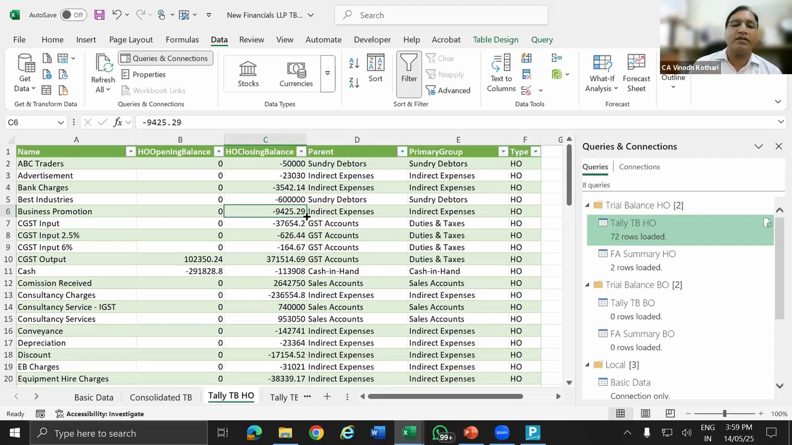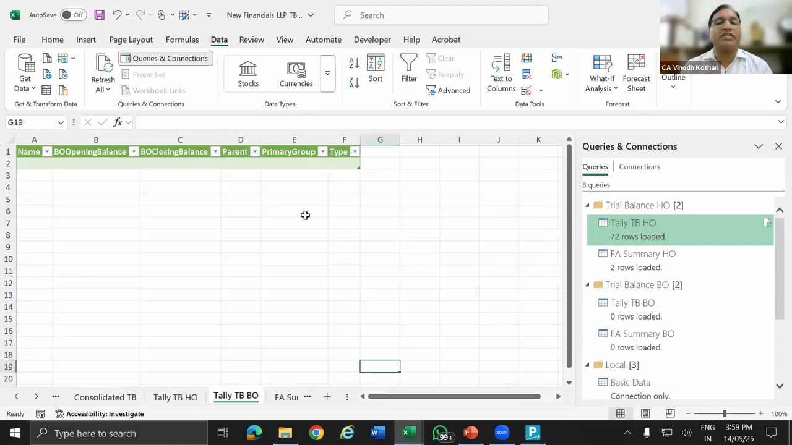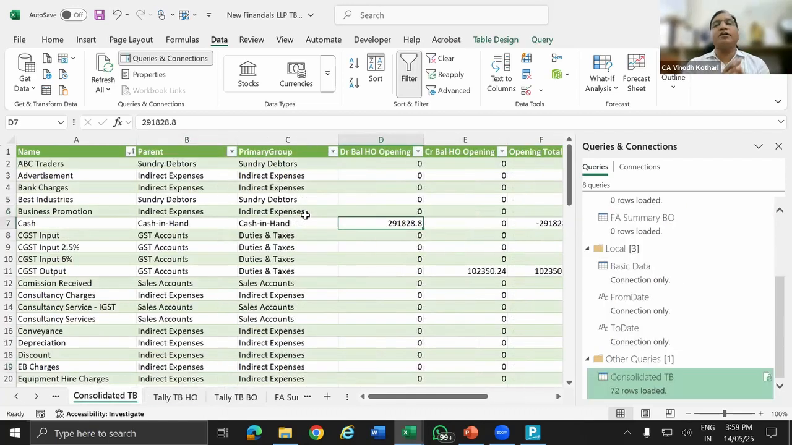Positive value means credit balance. So this is what is your understanding. Now, why have I prepared this? Earlier I said that if I have two branches, I can consolidate both the branches' data and generate the consolidated TB based on the common ledger, common grouping.